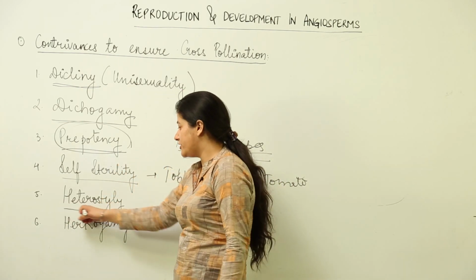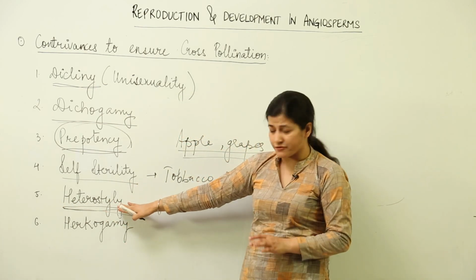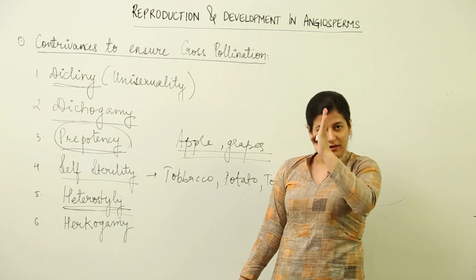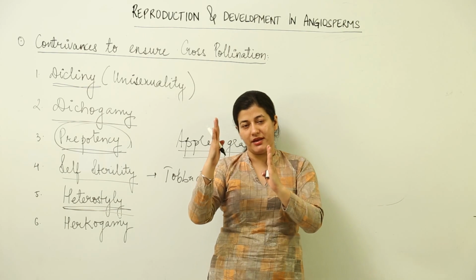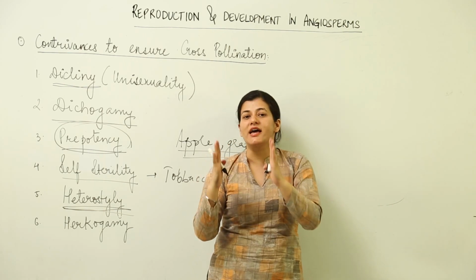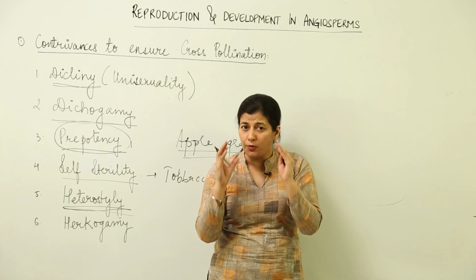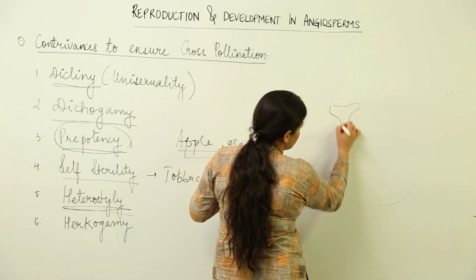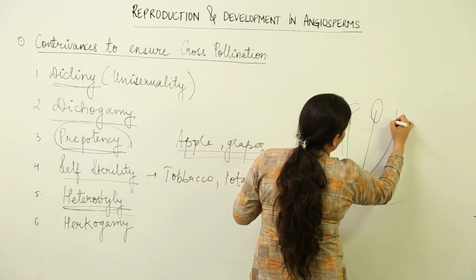Then we have heterostyly. Hetero means different, and here the reference is to style. Here the height of the style varies. That means both the stamen and the style are not at equal heights. In such flowers, pollination would only take place when the stigma and the stamen are at the same height.